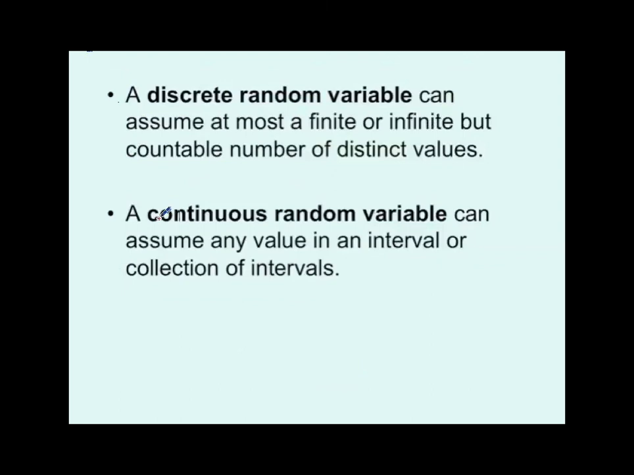A discrete random variable can assume at most a finite or infinite but countable number of values, countable being the big thing. A continuous random variable can assume any value in an interval or collection of intervals. So the main thing is any value. If you can take on any value in the interval, you know you're continuous. If it's countable, you know you're discrete. Okay, now we're done.